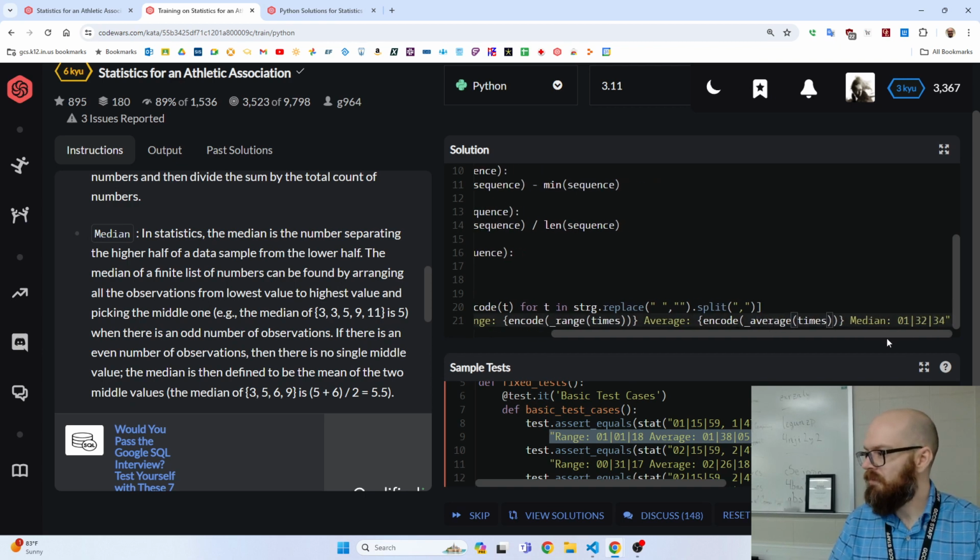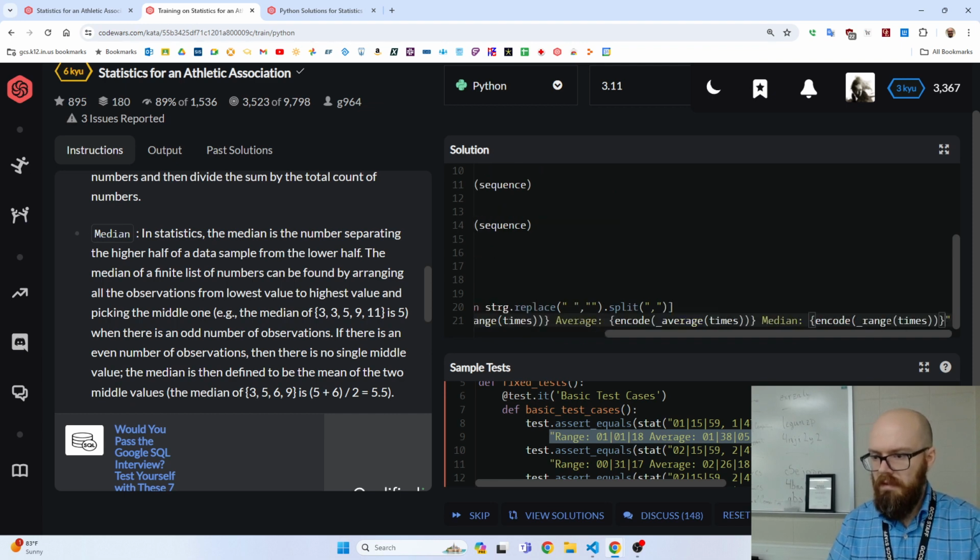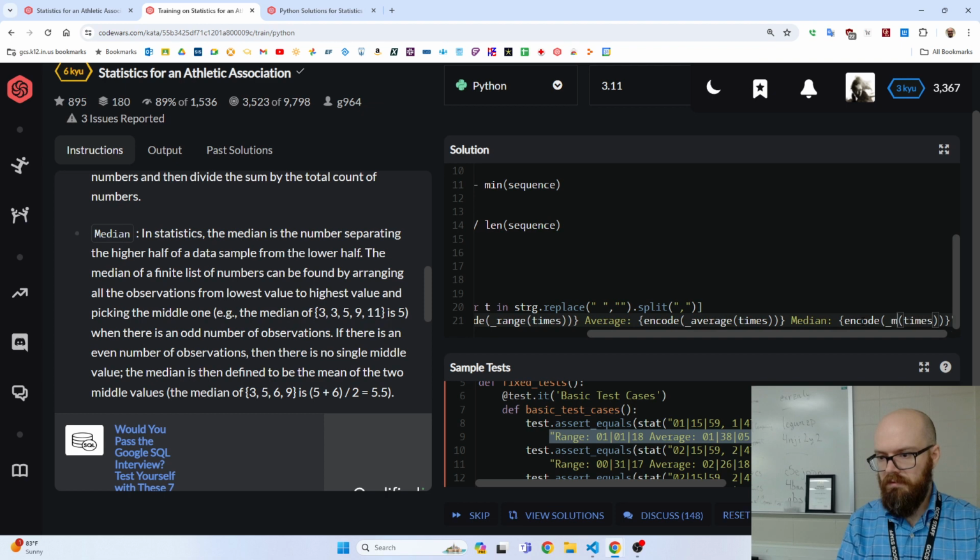You could type average with only left hand. And then you cannot type median with only left hand.